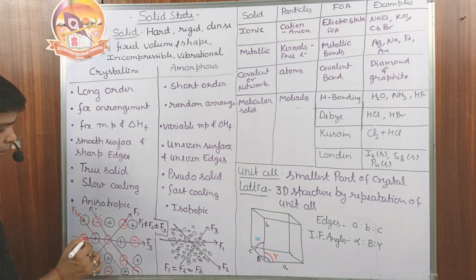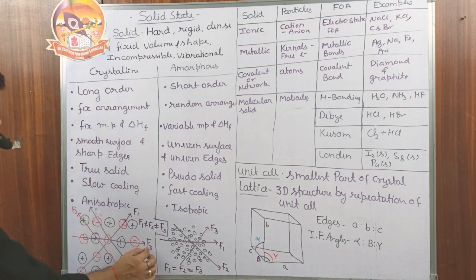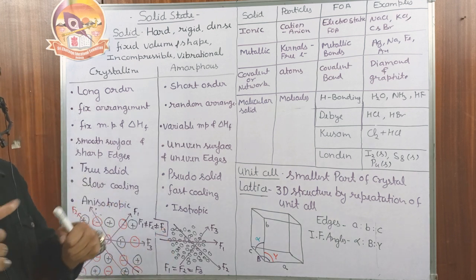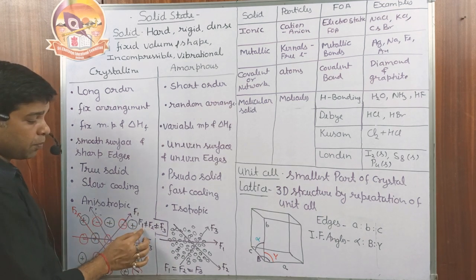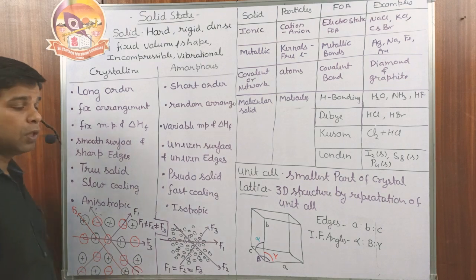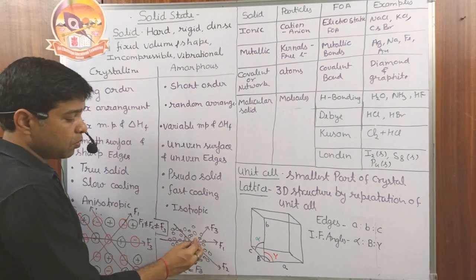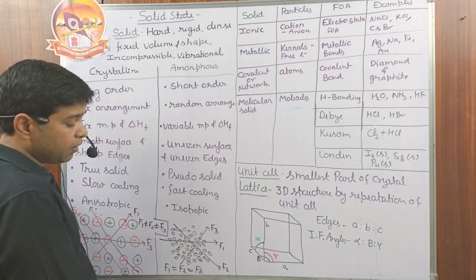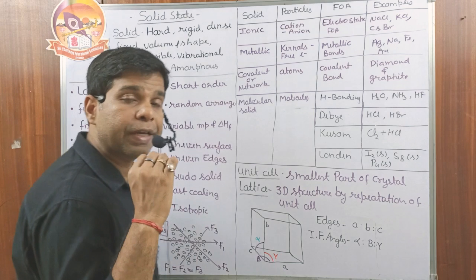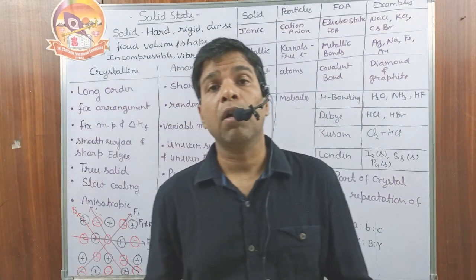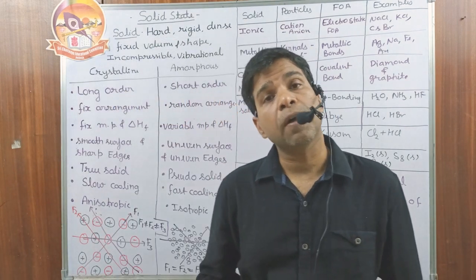But if I am calculating the tensile strength in this direction, now you see cation anion, cation anion, anion cation attraction, they have attraction between them. Then in this direction we require more energy to break the substance. So F1 should not be equal to F2, F2 should not be equal to F3. But in amorphous solids the particles are randomly arranged, so whether we calculate F1 in this direction or F2 or F3 or in any other possible direction, the tensile strength has to be the same.